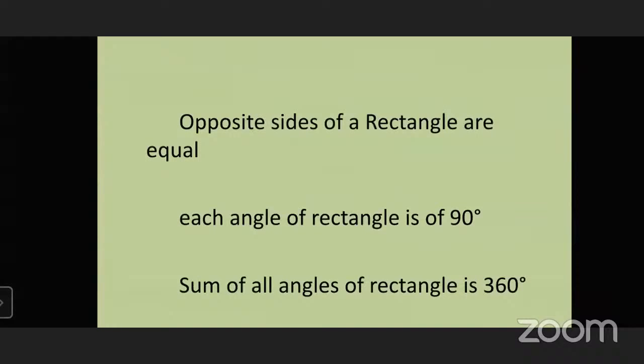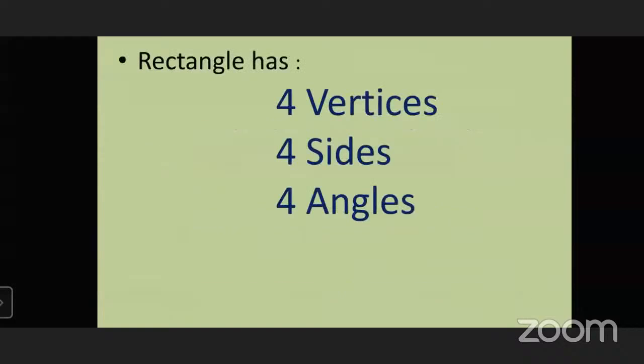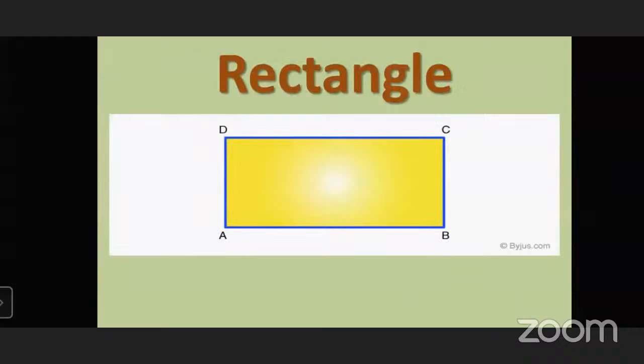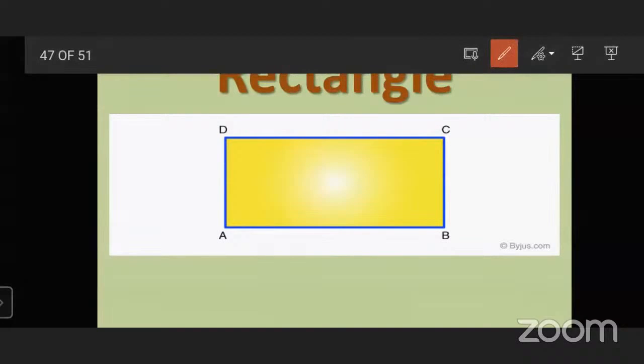The sum of all angles of a rectangle is 360 degrees. You can see here a figure of a rectangle, with the measurements of angle D, angle C, angle A, and angle B. The angle D is 90 degrees. Angle C is also 90 degrees. Angle A and angle B are also 90 degrees.